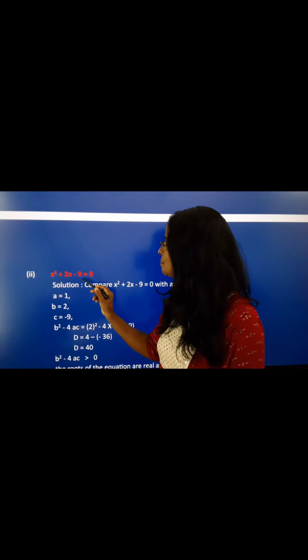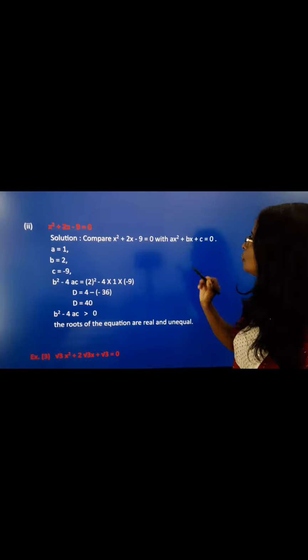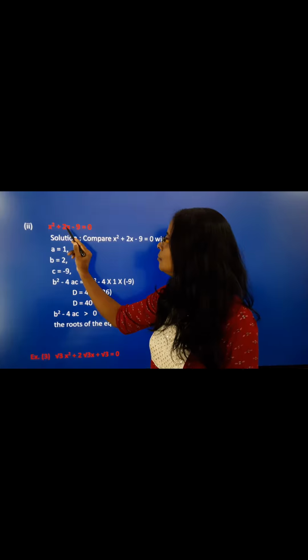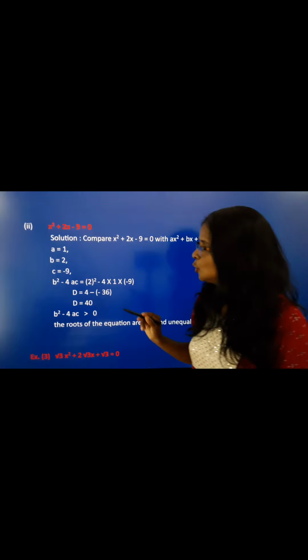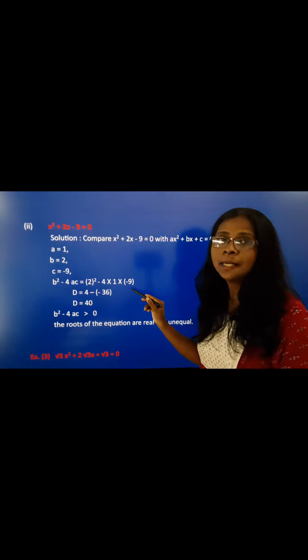x² + 2x − 9 = 0. Now compare x² + 2x − 9 = 0 with ax² + bx + c = 0. Then we have a = 1, b = 2, c = −9. So b² − 4ac = 2² − 4 × 1 × (−9),